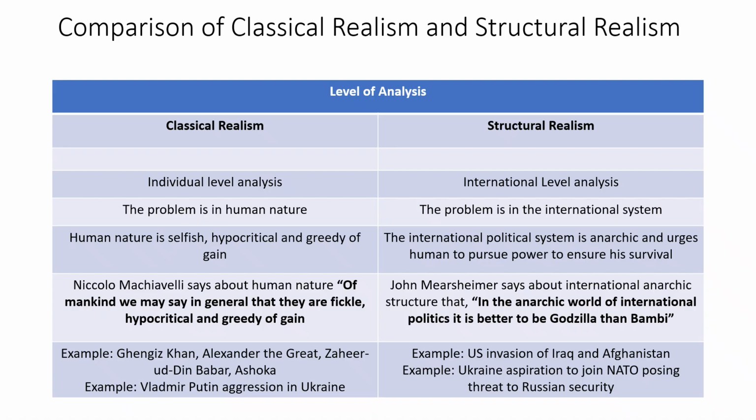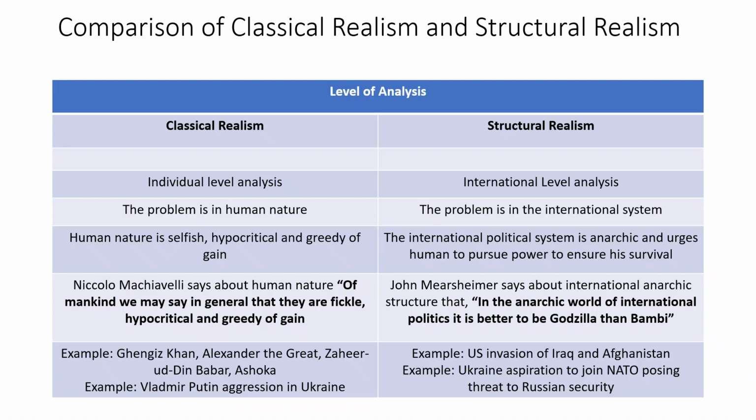Russia knows that if Ukraine joins NATO, Ukrainian land could be used for waging war or for launching attack on Russia. Ukraine is right across the Russian western border, right? Ukraine can become a military base of the USA in the future if Ukraine joins NATO. So this is a threat to Russian security.